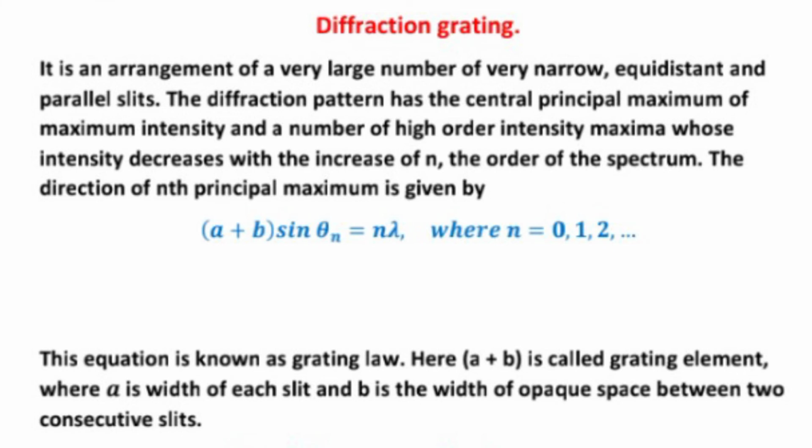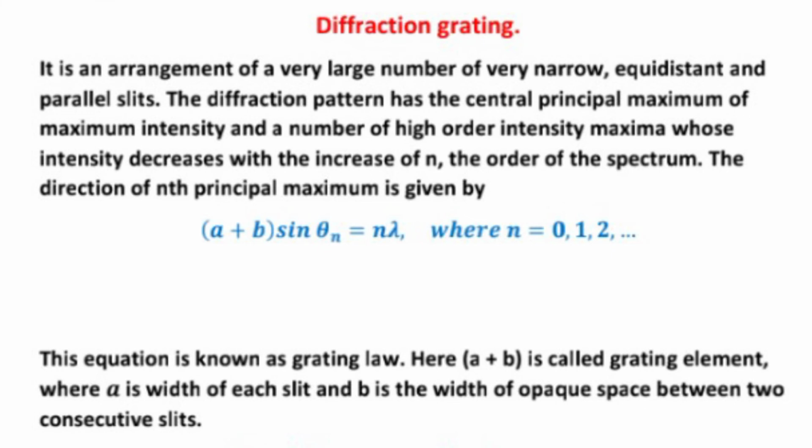This equation is known as grating law. Here a plus b is called the grating element, where a is the width of each slit and b is the width of opaque space between the two consecutive slits.